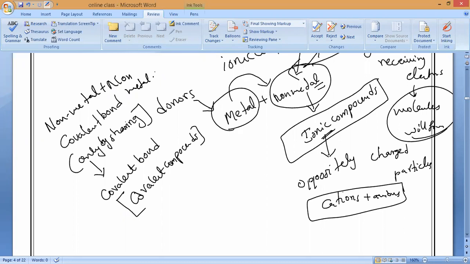Any doubt? Keep it, all of you: formation of cations.